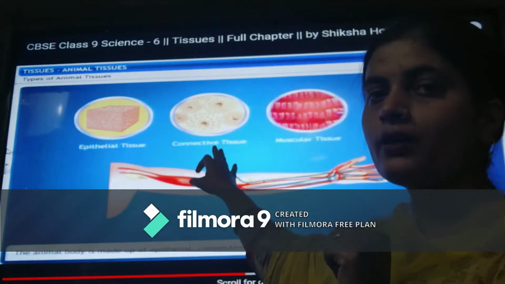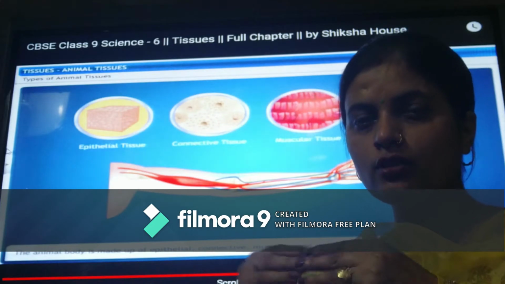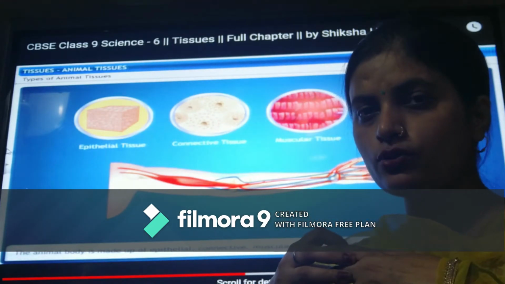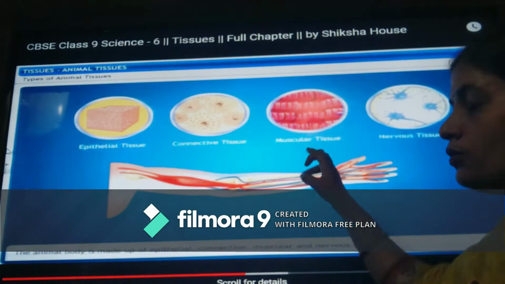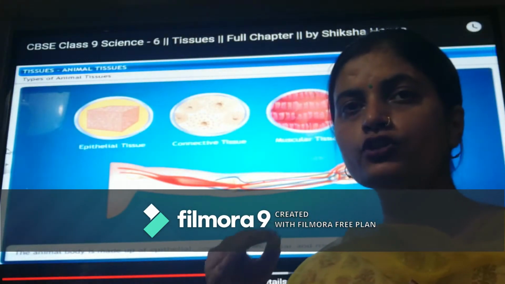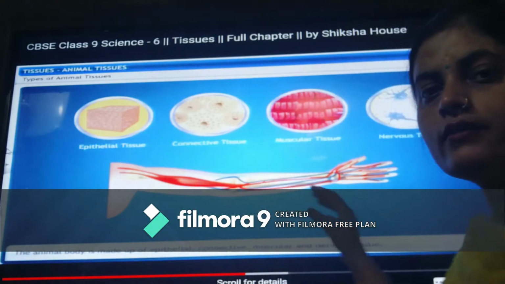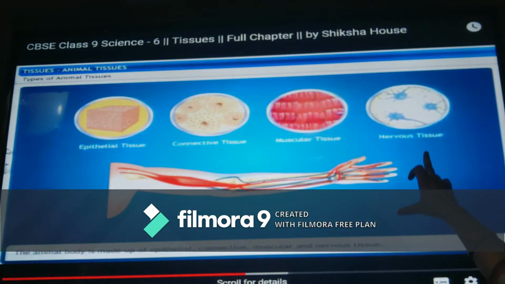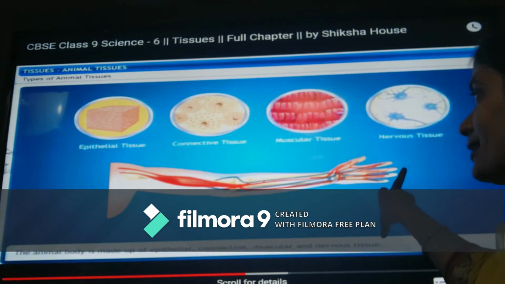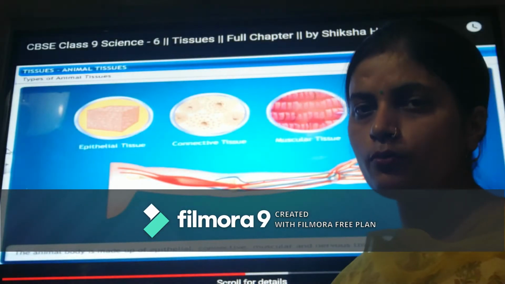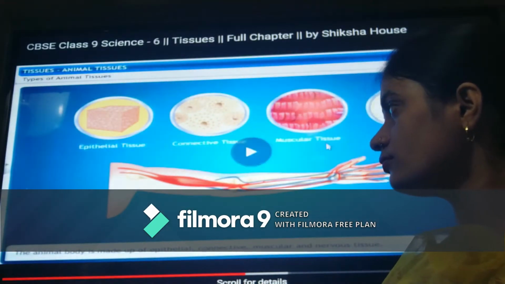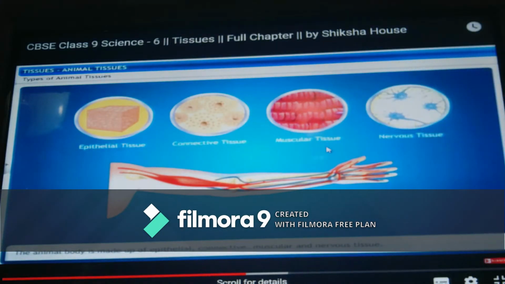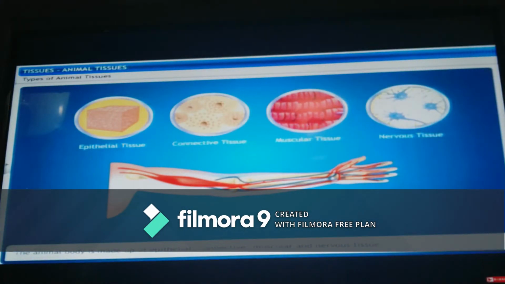Then connective tissue, it means it is going to make connections, it is going to join certain tissues or certain organs. Then muscular tissue is going to result in the formation of muscles. While nervous tissue is going to conduct signals or information throughout the body. Let's look at each tissue in detail.